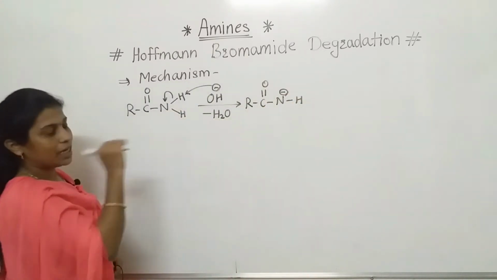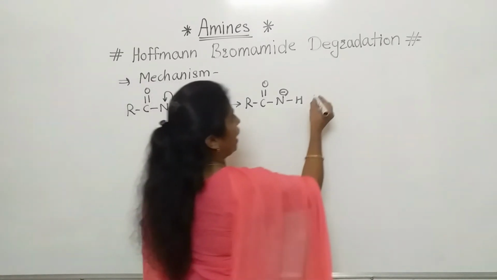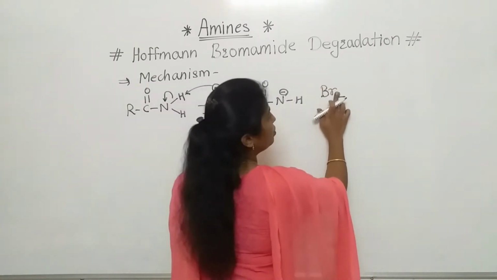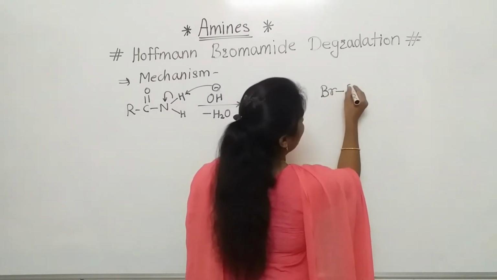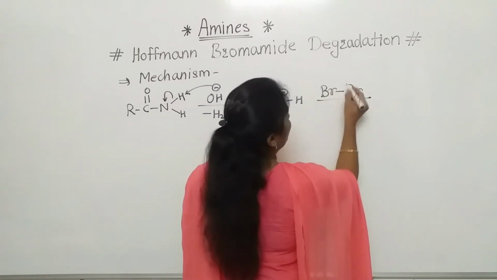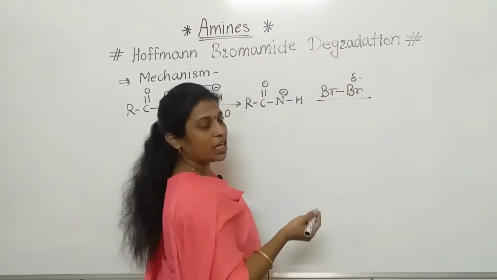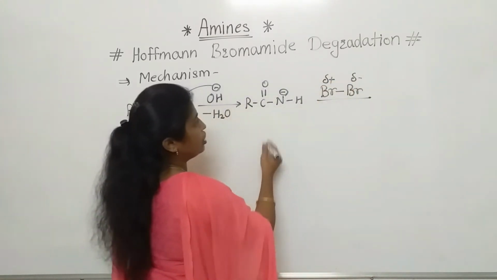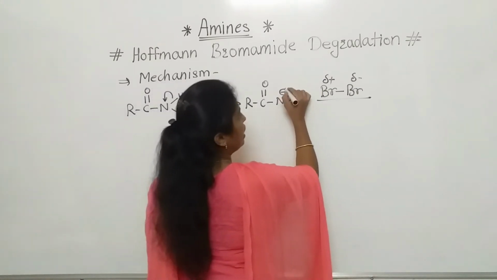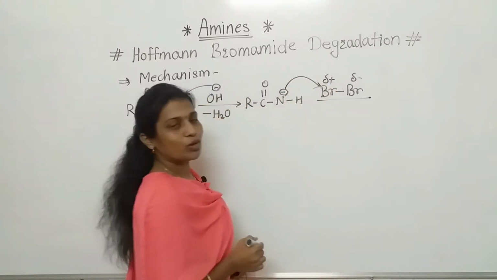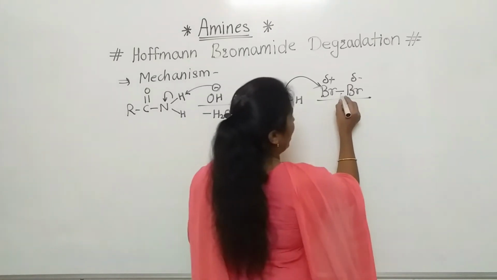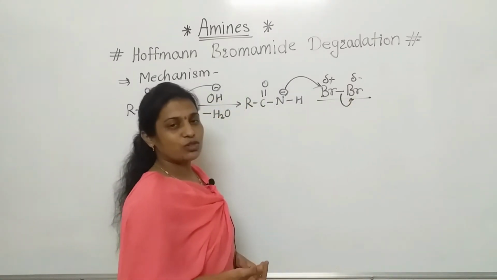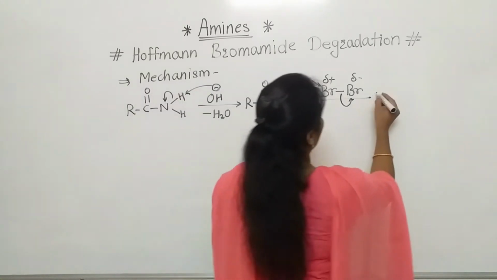So we get that anion. The next step is the addition of bromine. The bromine molecule we write as Br-Br, in which one bromine carries a partial negative charge and the other carries a partial positive charge. The anion attacks the positively charged bromine, and the negatively charged bromine is removed, because as we know, bromine is a good leaving group.